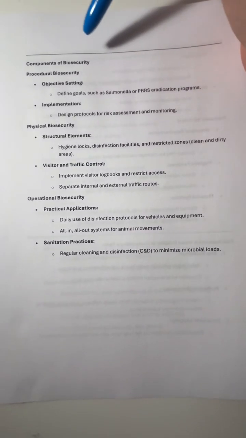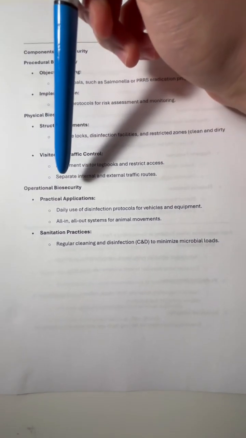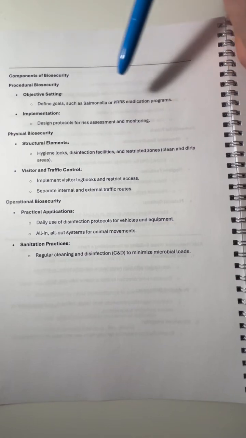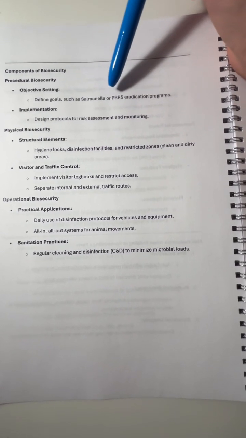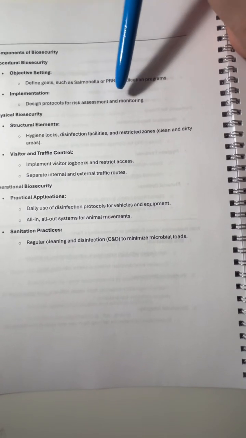The components of biosecurity are procedural biosecurity, physical biosecurity, and operational biosecurity. Procedural biosecurity is defining goals such as eradicating Salmonella or PRRS, and implementing protocols for risk assessment and monitoring.